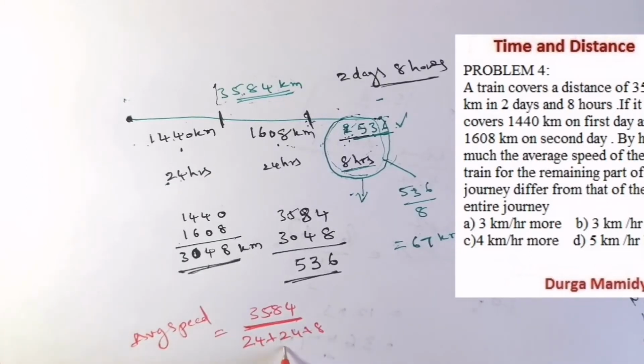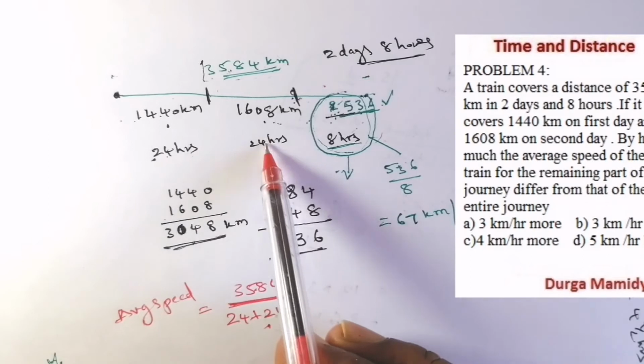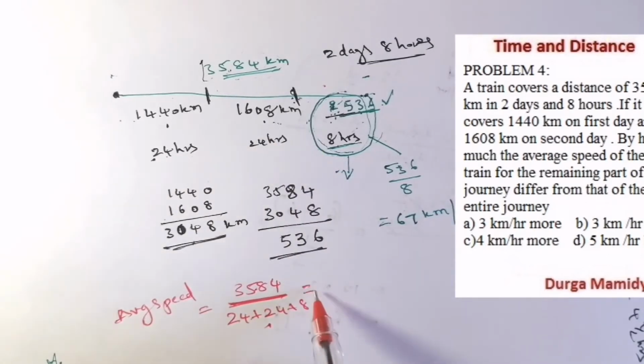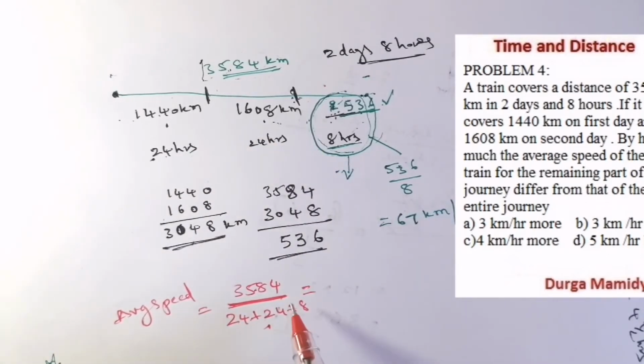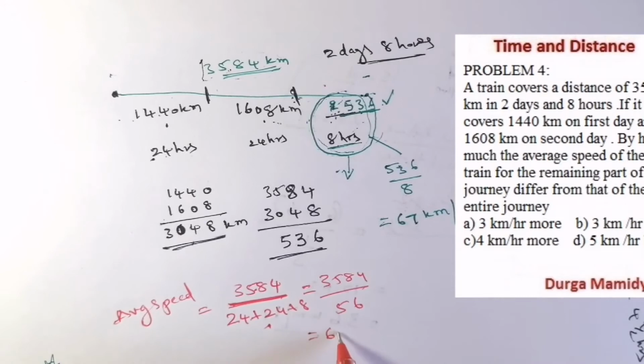So we know the total distance is 3584 and the total time is 24 plus 24 plus 8. If we solve this, we are going to get 3584 by 56. So here we are going to get 64 kilometer per hour.